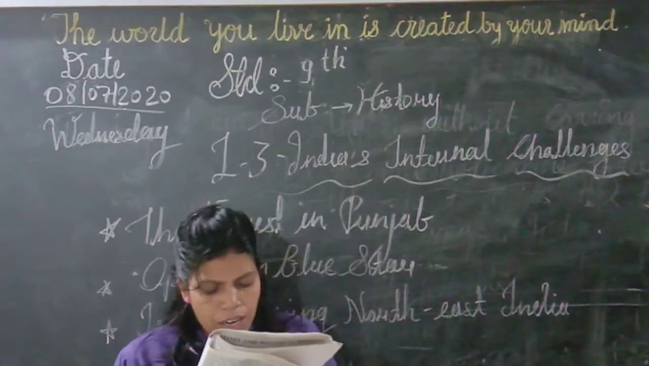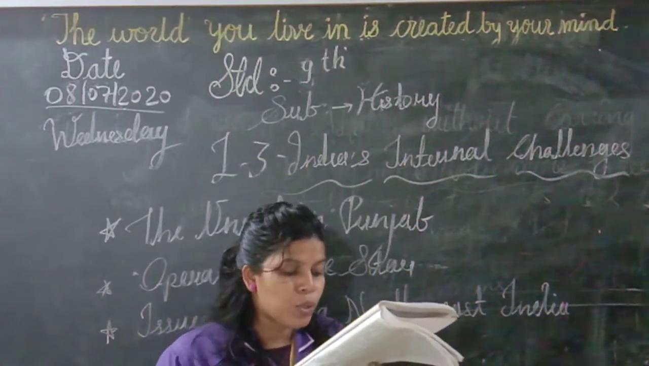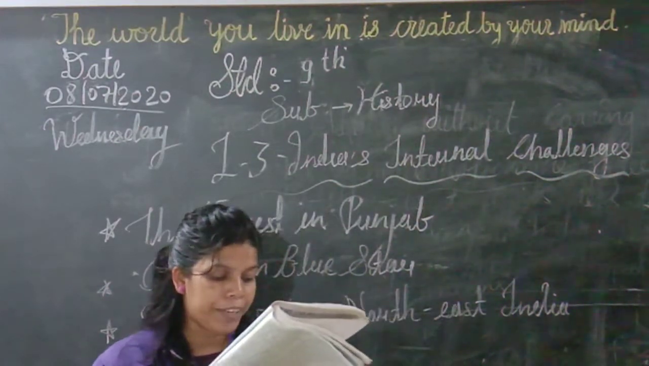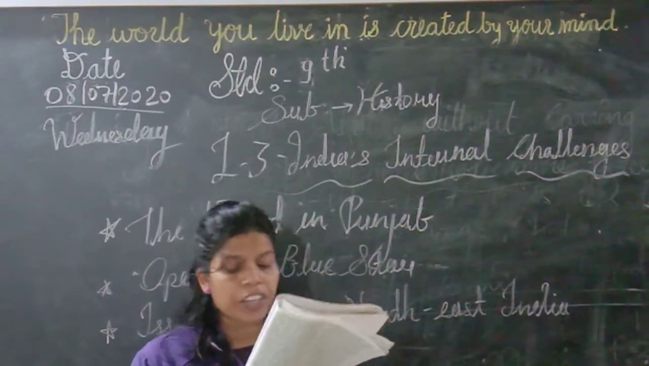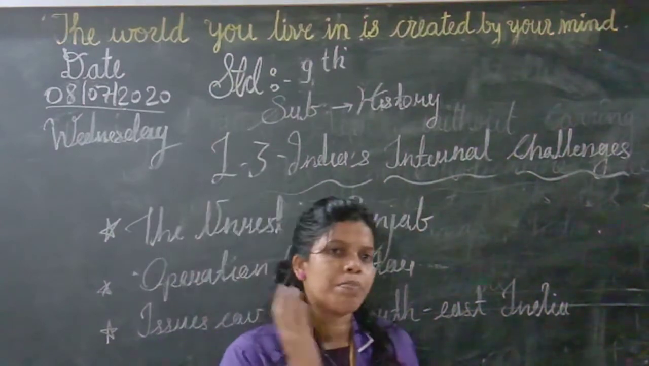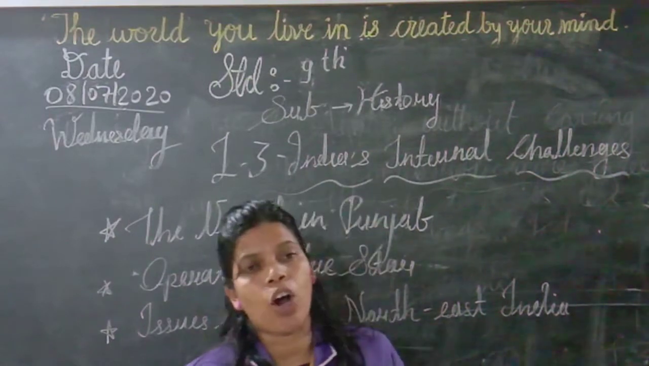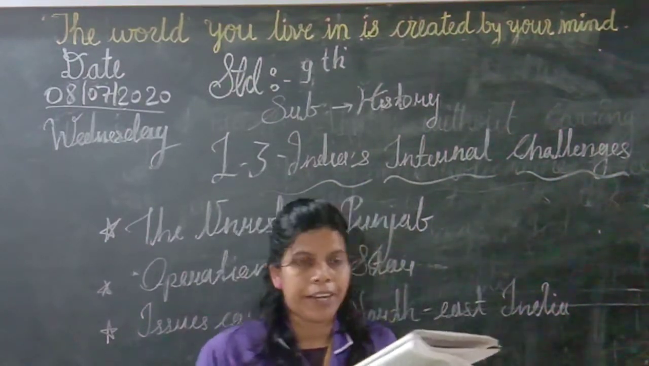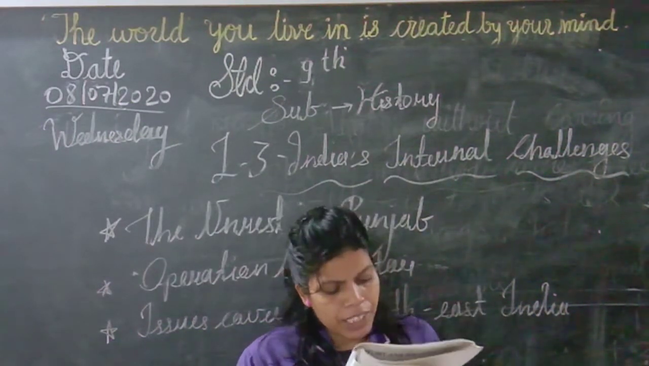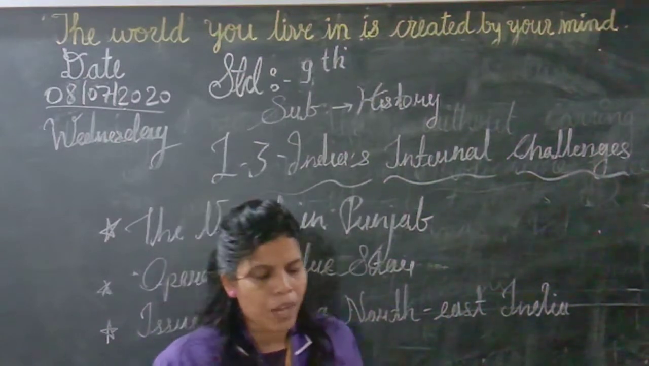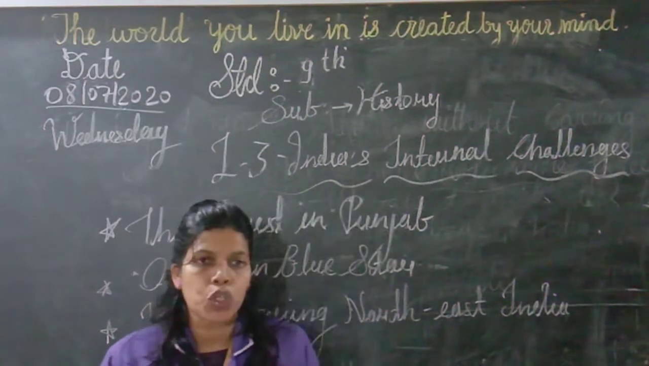Bhindranwale was arrested in 1981, accused of the murder of newspaper editor Lala Jagat Narain. Now see, why was this Bhindranwale arrested? Because he murdered that newspaper editor, whose name was Lala Jagat Narain. And after this incident, the situation worsened.